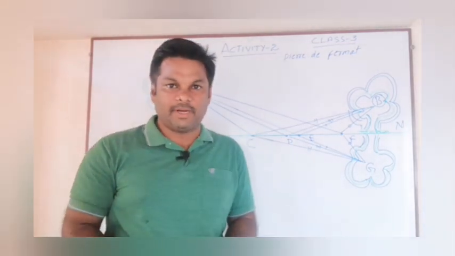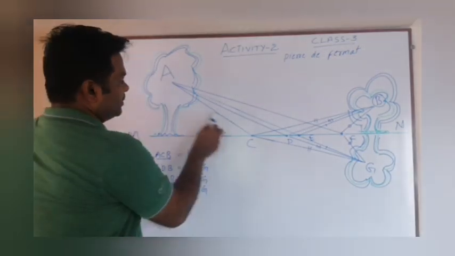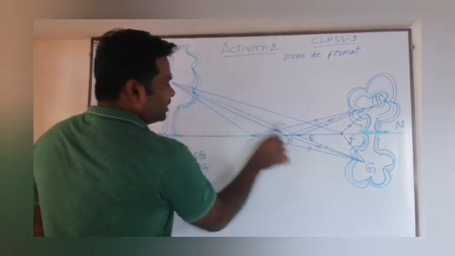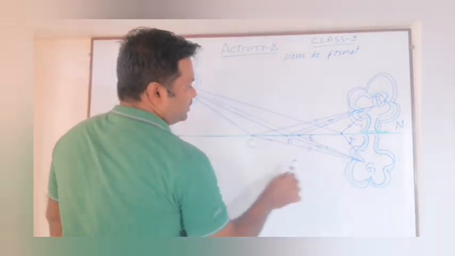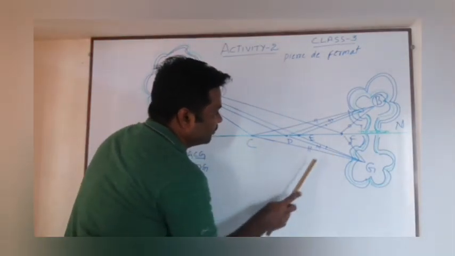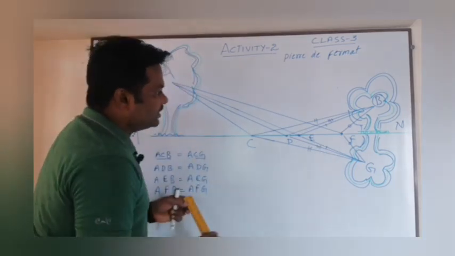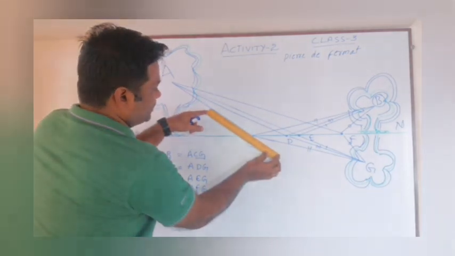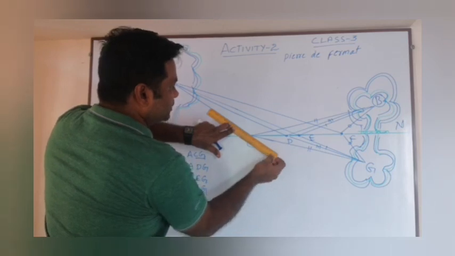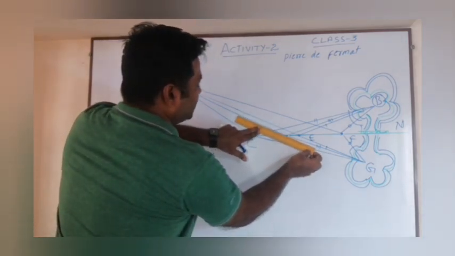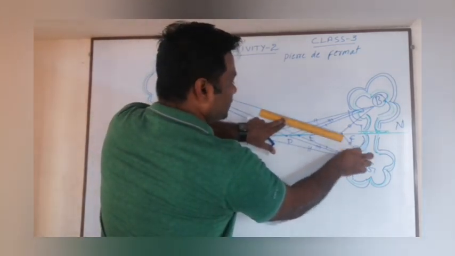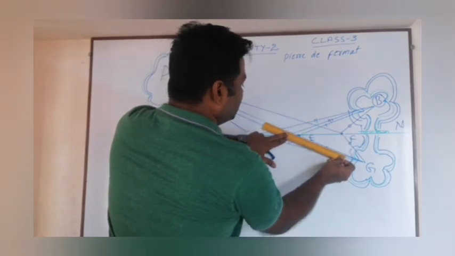The final question: among ACG, ADG, AEG, AFG, observe these four, 1, 2, 3, 4. Which one is a straight path? Look, this is not straight. Observe this path, it bends. Yes, it is not straight. This is also not in a straight line. Observe here, this was bent, and this was bent downwards. Watch this one, it is in a straight line.